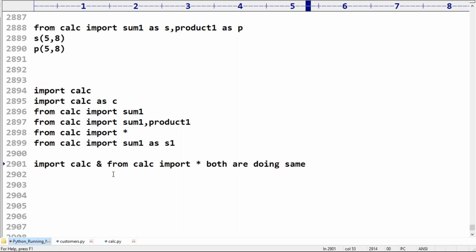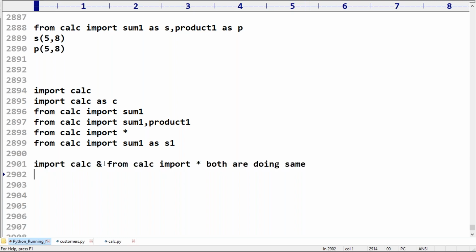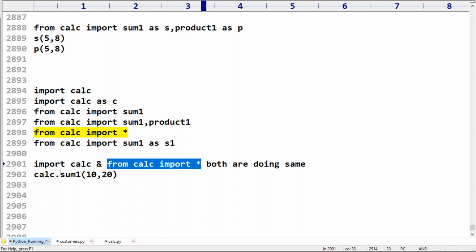Import calc and from calc both are doing the same, but this one is going to provide more flexibility for us. What is the reason for that? In this case, to access any member, compulsory we require to use the module name. If you want to access someone, we have to write calci.someone. But if I use this import, calci is not required.